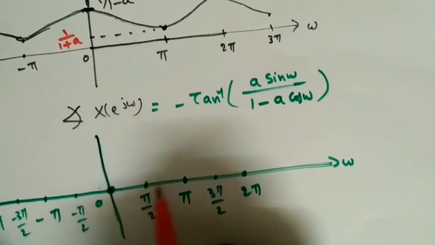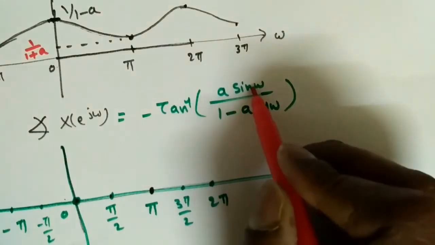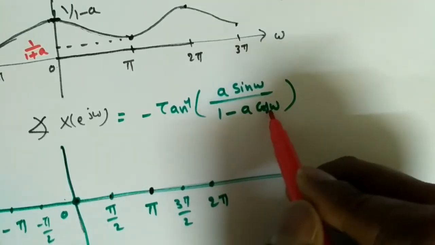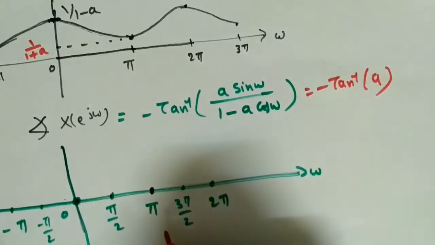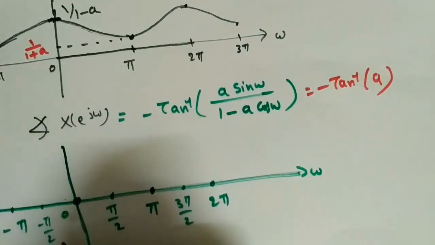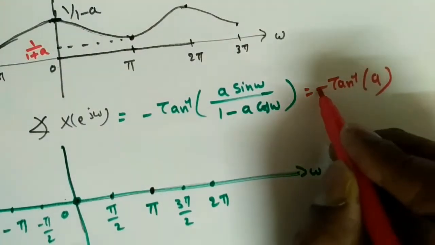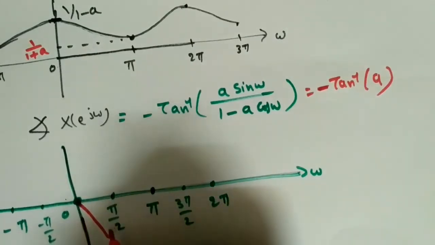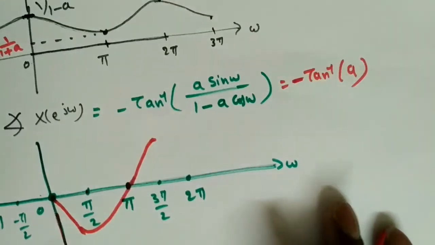Anyway, we got 0 here, 0 here. What happens when I substitute pi by 2? Now a into sine pi by 2, sine pi by 2 is 1, so we'll get a here, and cos pi by 2 is 0, so we'll get minus tan inverse of a. If a is greater than 0, we'll get some positive value, so tan inverse is positive and with the minus we'll get some negative value, so it will be something like this, right? Then again it goes to 0, again it will be negative.